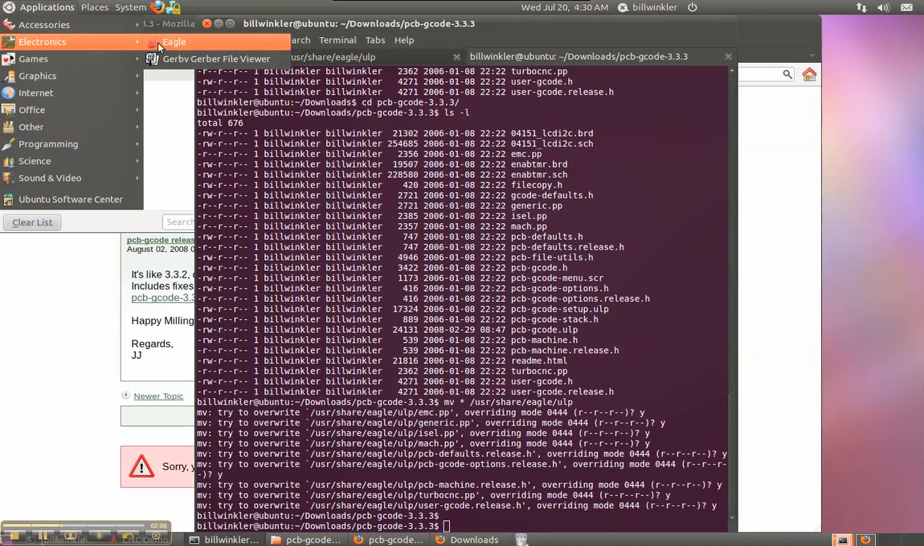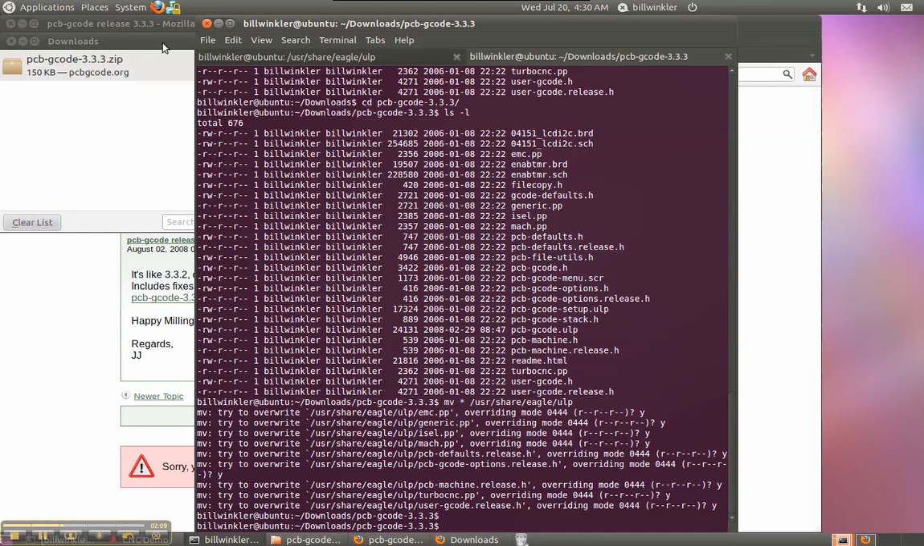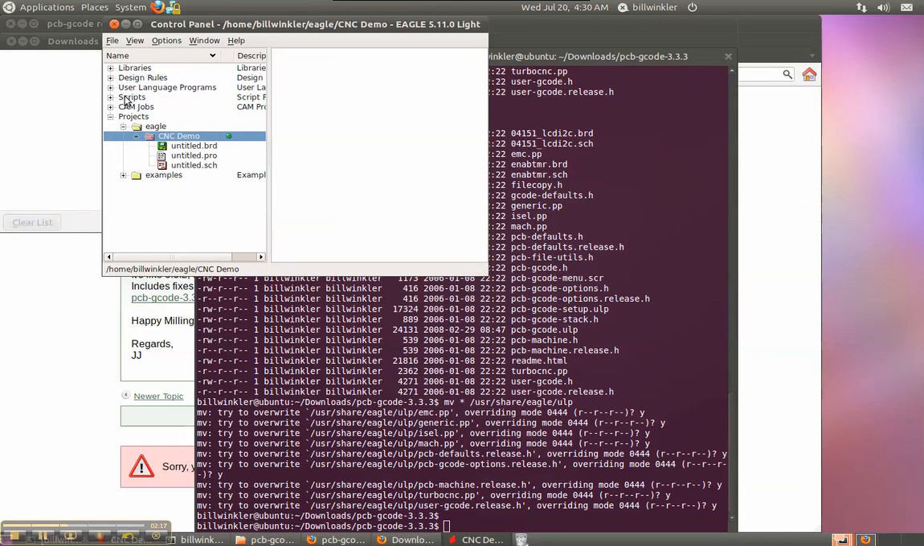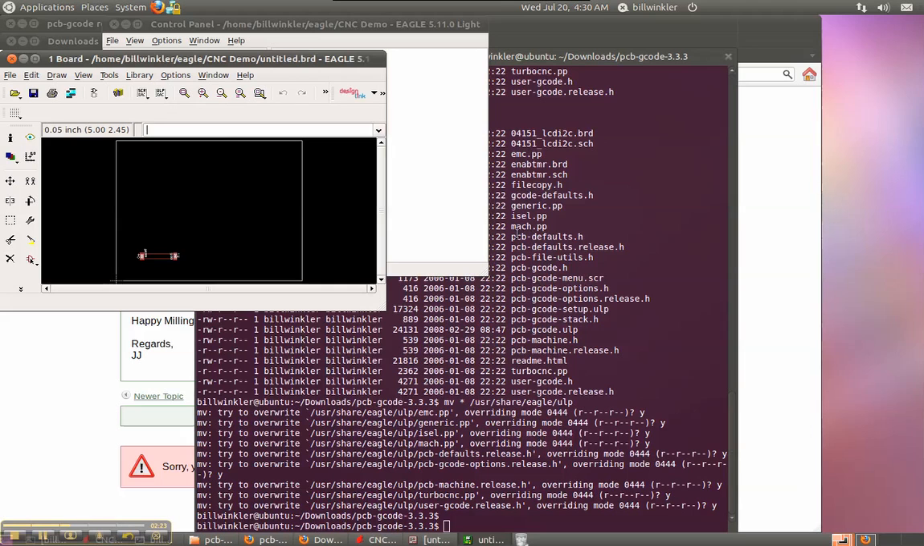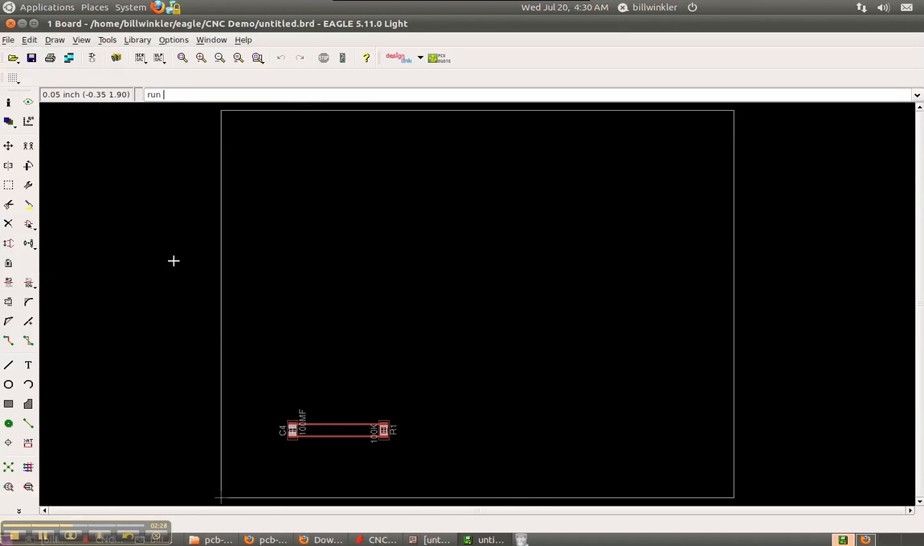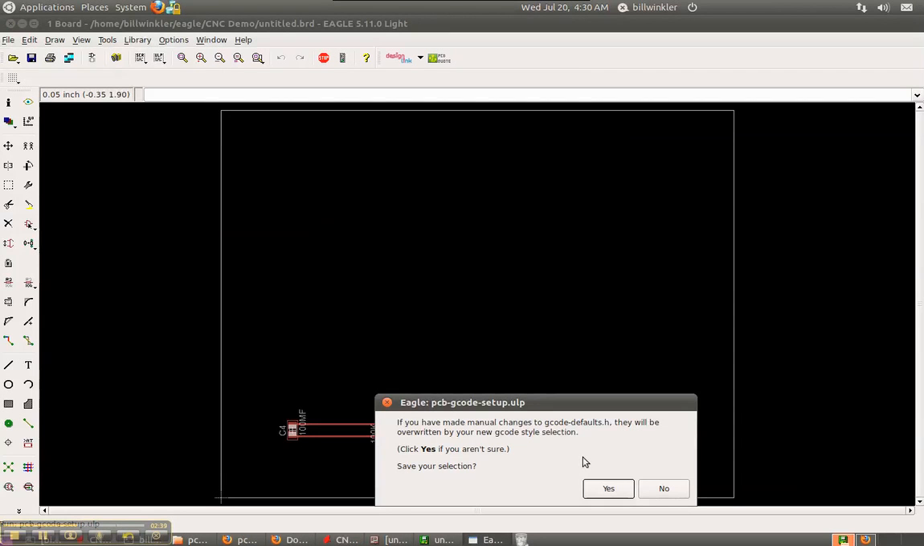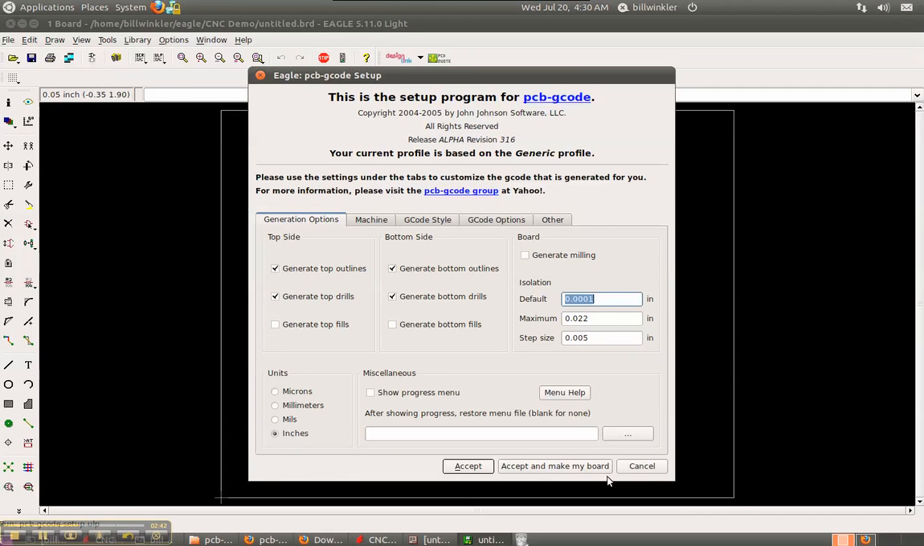Applications, Electronics, Eagle. And we'll get rid of that window. And open up a project, our board, and we'll run PCB-GCODE setup, and we'll select generic and yes. And then there are a number of settings that we need to change.